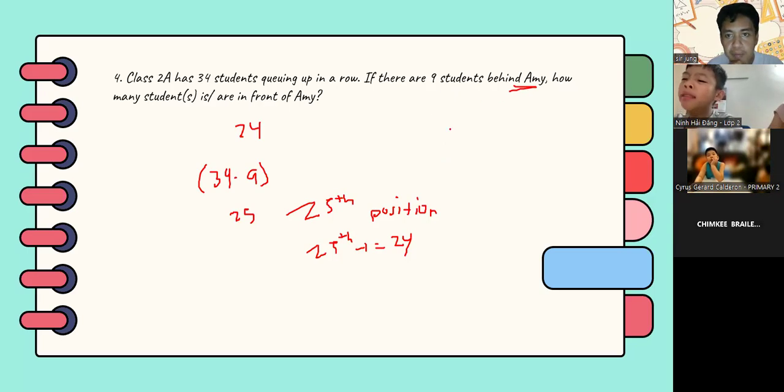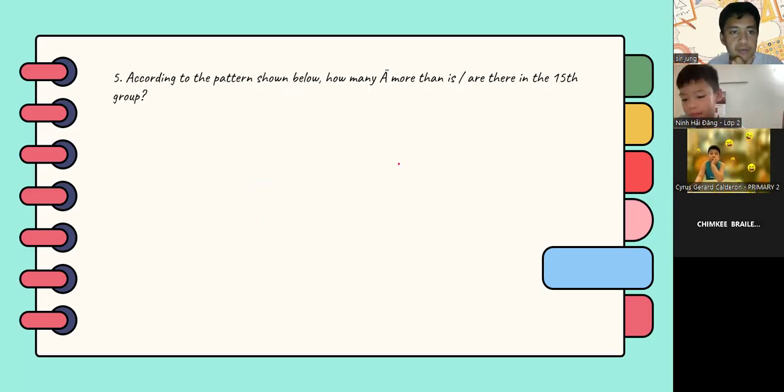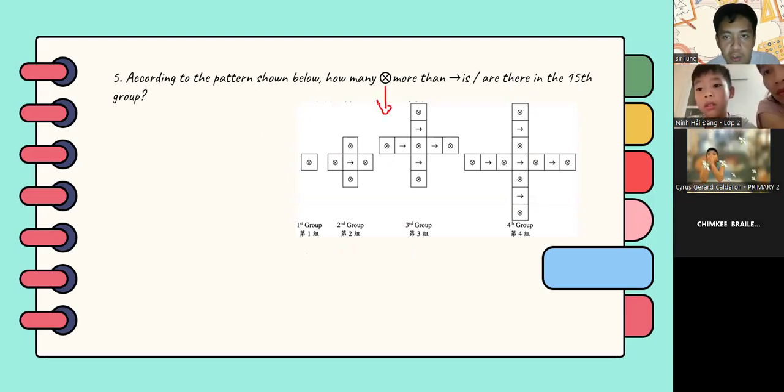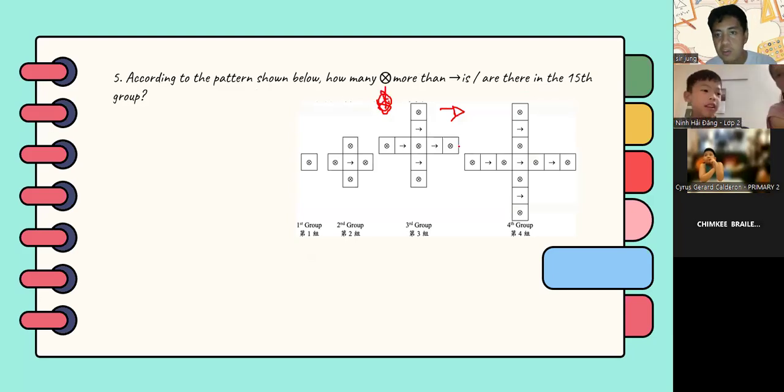So in front of Amy, not behind. No more questions, right? We'll proceed to number 5. According to the pattern shown below, how many symbols more than the arrow symbol are there in the 15th group?